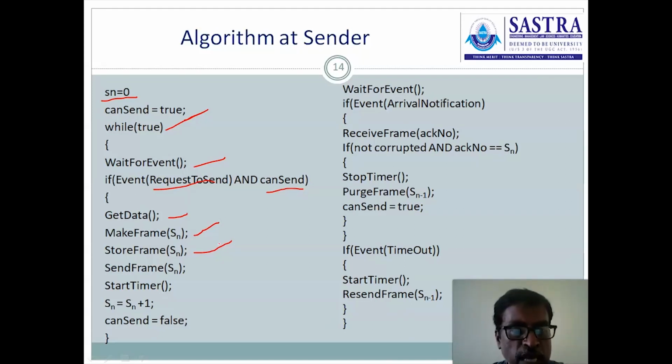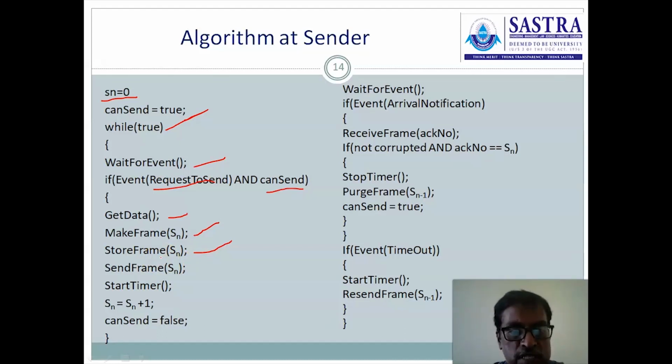If the frame is lost or the transmitted frame may contain an error, may be corrupted, then sometimes the sender may have to resend the frame. In order to resend the frame in the unsuccessful case, that frame is stored in the buffer.